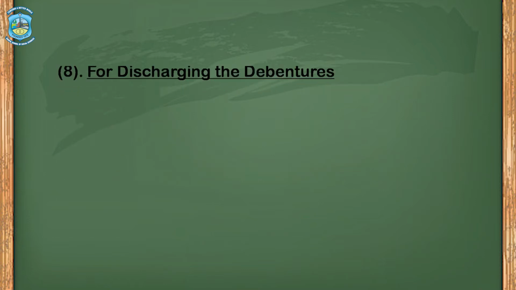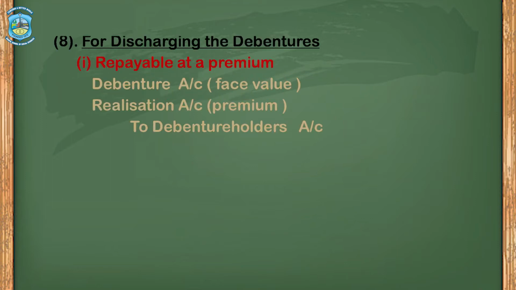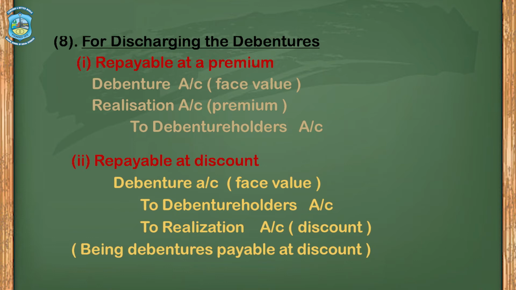Next journal entry is for discharging the debentures. If the debentures are repayable at a premium, the journal entry would be debenture account debit, which would be the face value, realization account debit, that would be the premium amount, to debenture holders. If the debentures are repayable at a discount, the journal entry would be debenture account debit, face value, to debenture holders account, to realization.